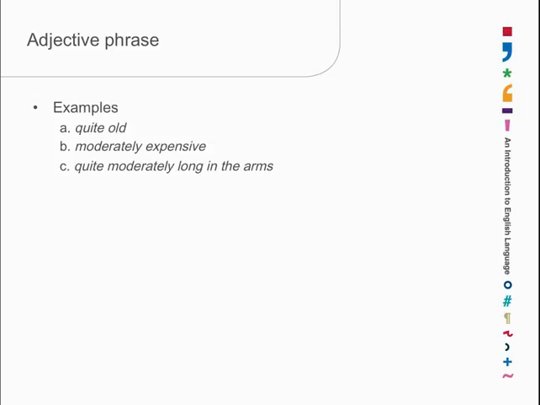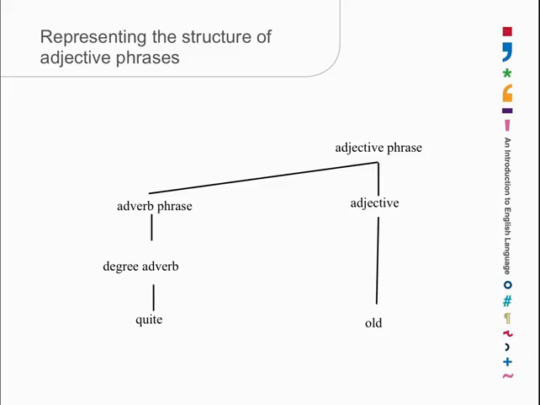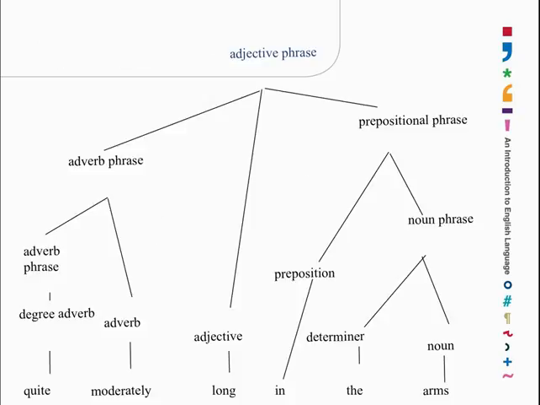If we were drawing a tree diagram of this, then the rules are the same. We start with the head and draw up to the top node of the tree. Old is the adjective and it's the head, so adjective phrase goes to the top. Quite is a modifier, so it goes underneath the adjective phrase. It's a degree adverb, and as an adverb it's also head of its own phrase. Well, what happens with the complicated cases?